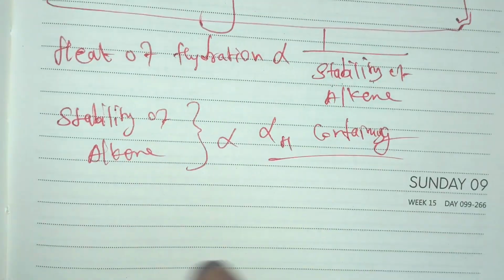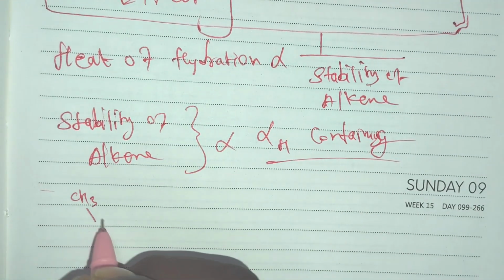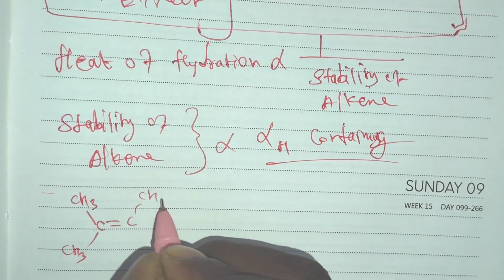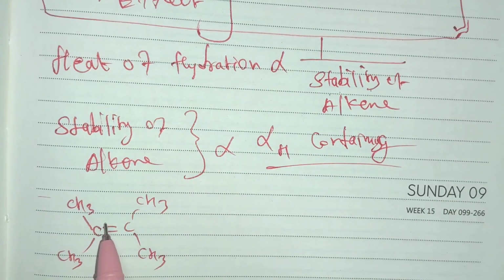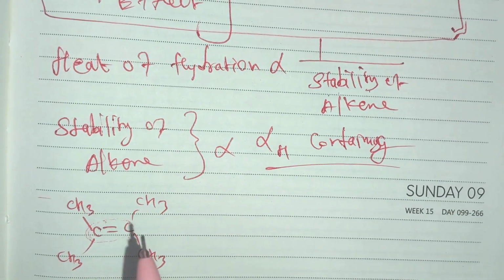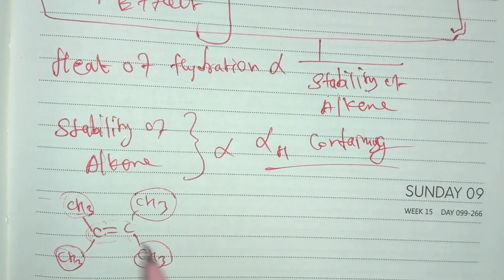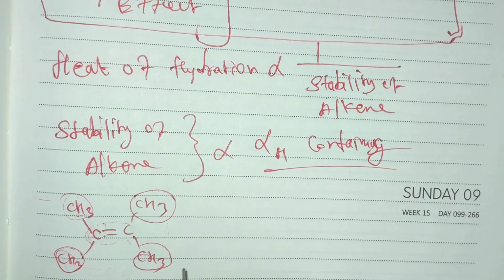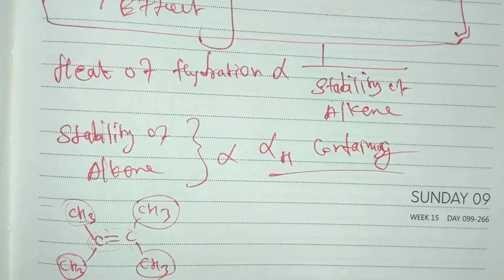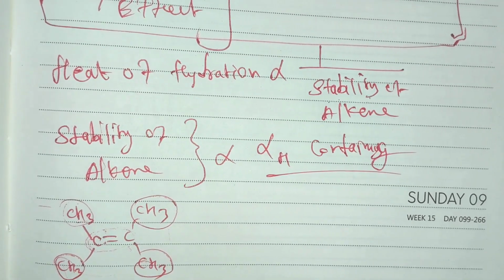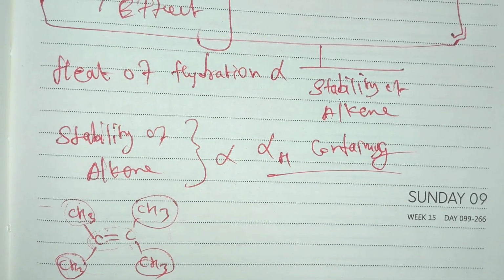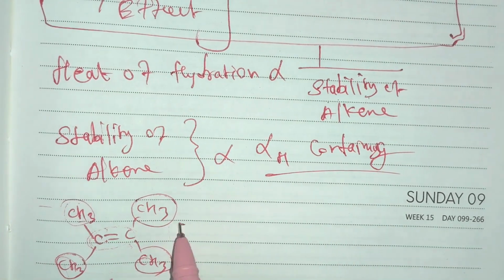For example, see here: CH3 C double bond C CH3 with CH3 on each carbon. This is an olefin, and the functional group contains these four methyl groups. Whenever the carbon attached to the functional group is an alpha carbon, it contains alpha hydrogens. Here there are 12 alpha hydrogens, so it is more stable.